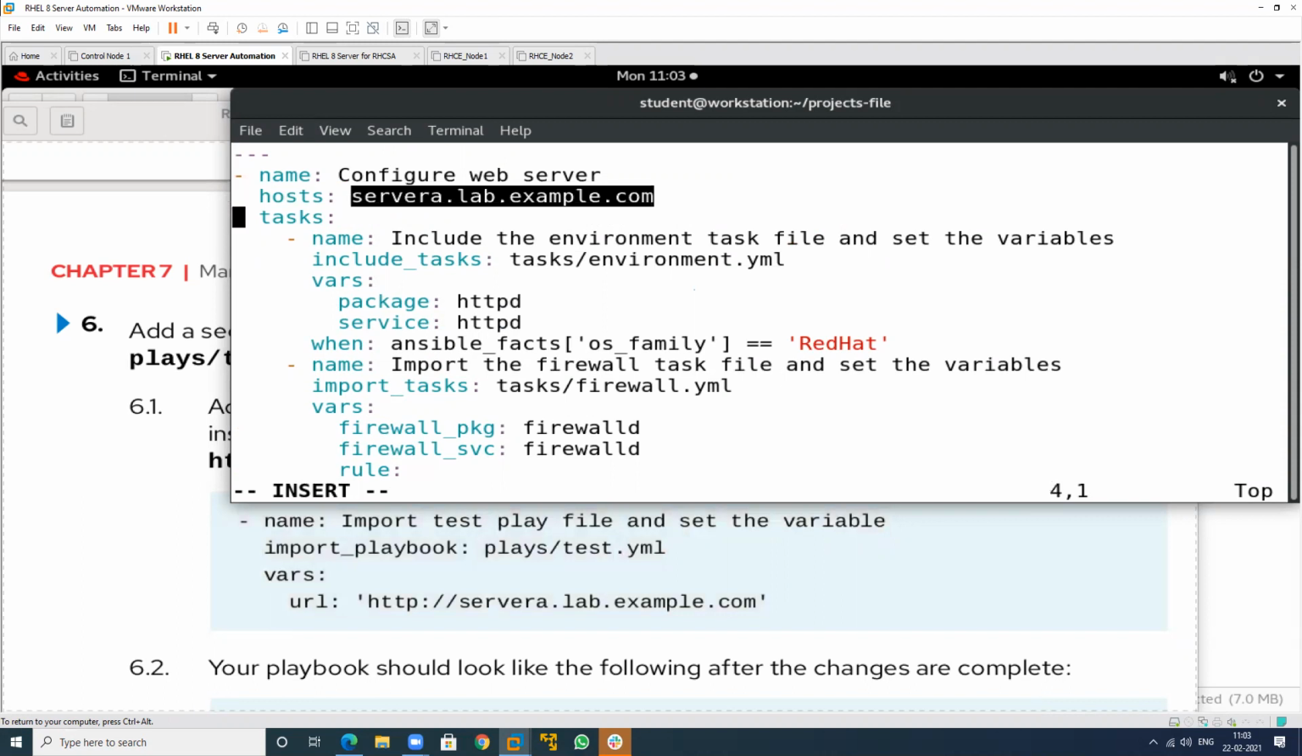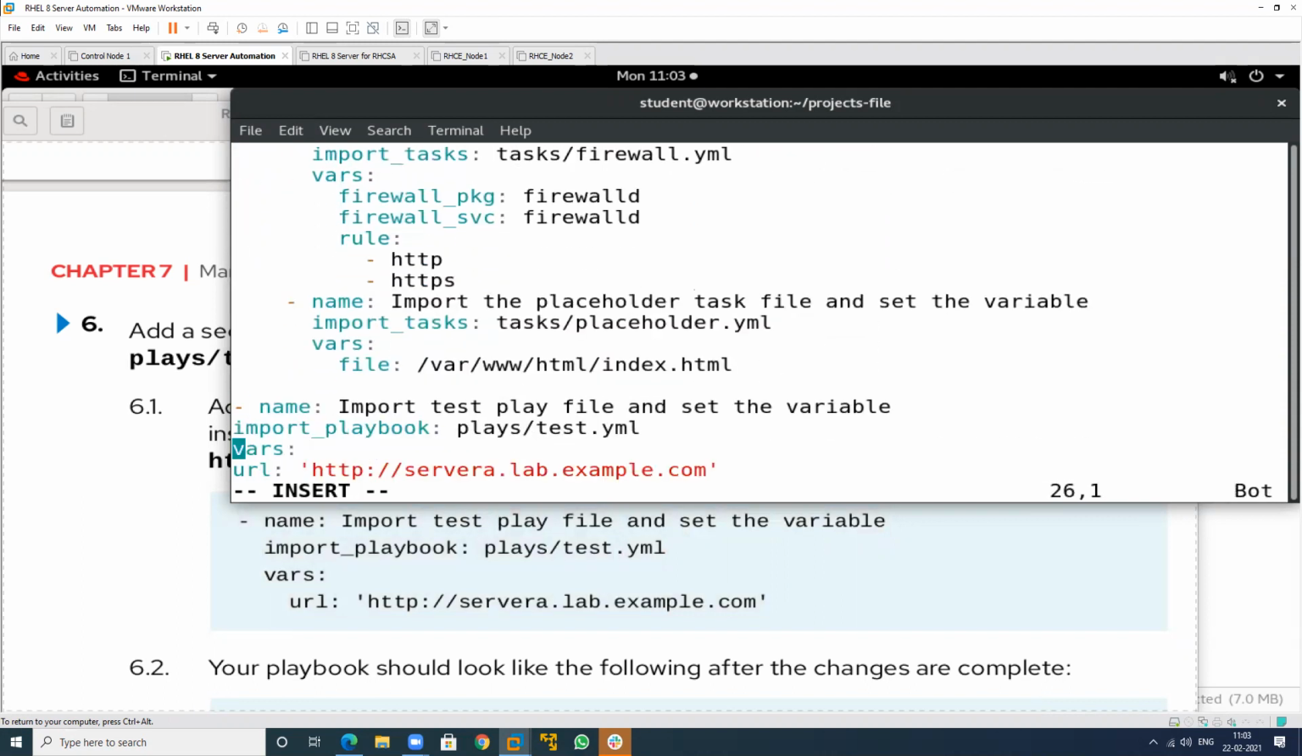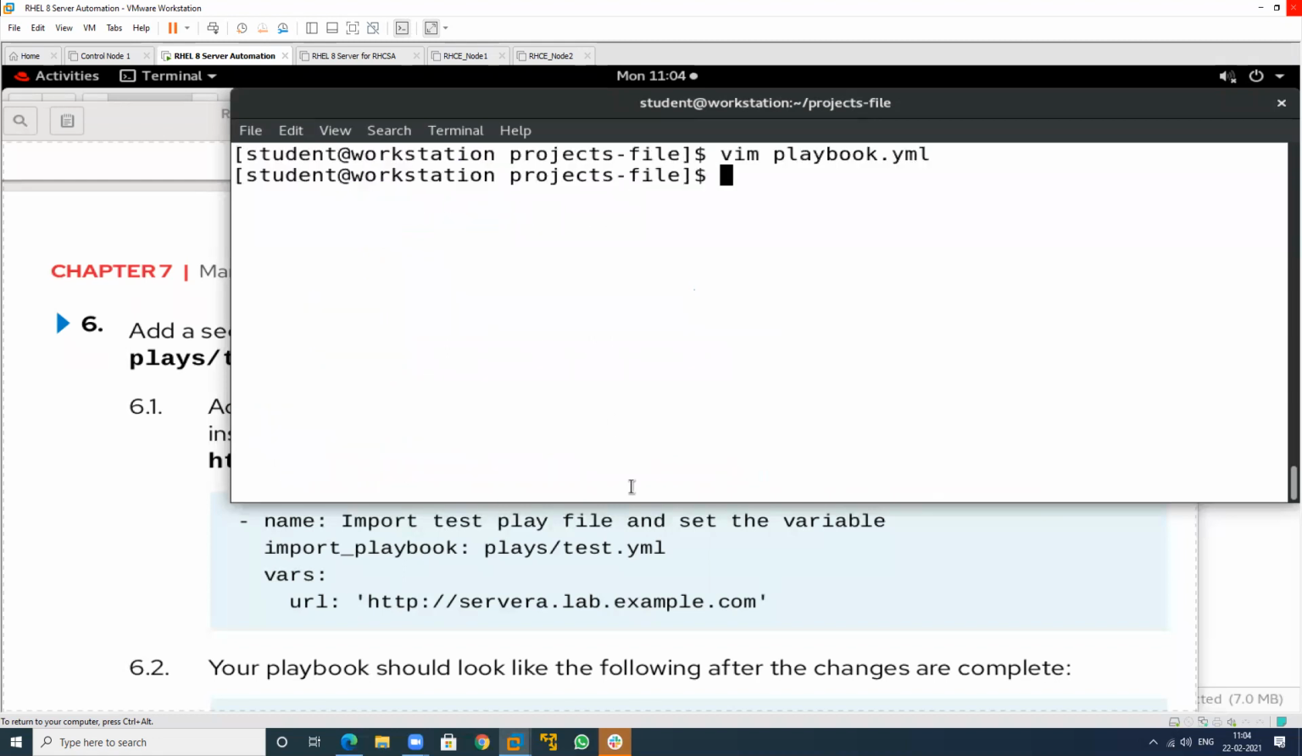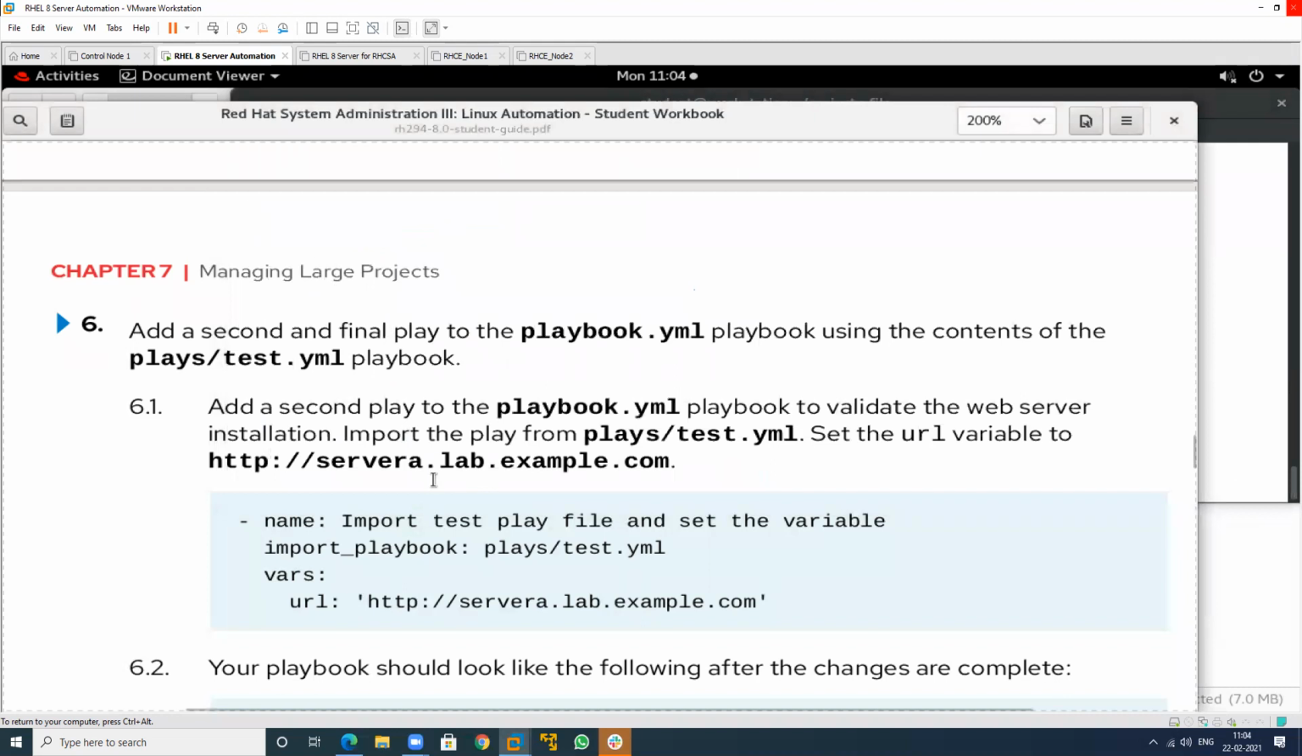Then see, this is my second play. In which machine? That is written in which particular file? This particular test file. So just write this and just arrange this. Just define the variable also and the URL information also. Then this whole thing. So this main playbook has to be completed. So the whole playbook will appear like this.